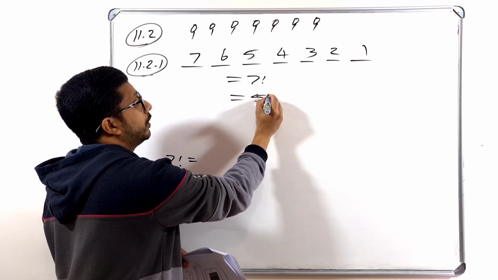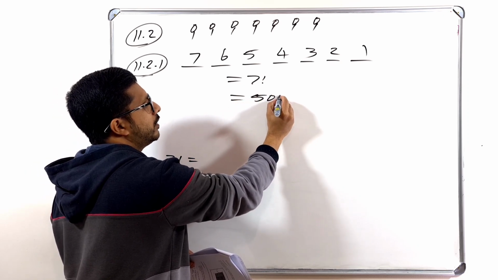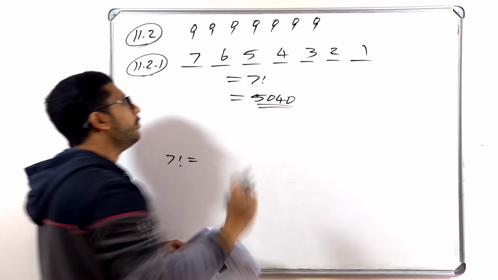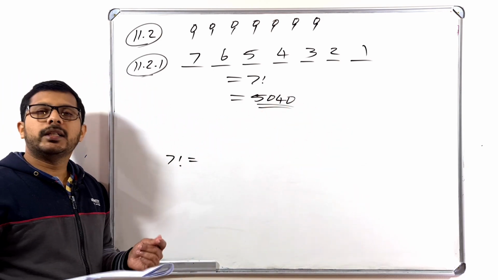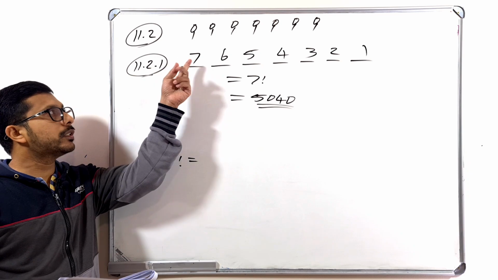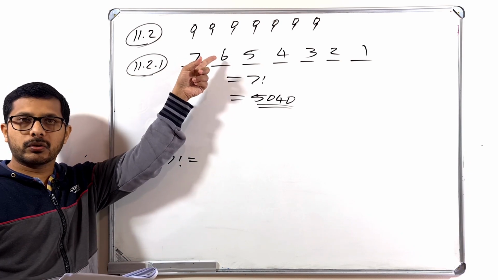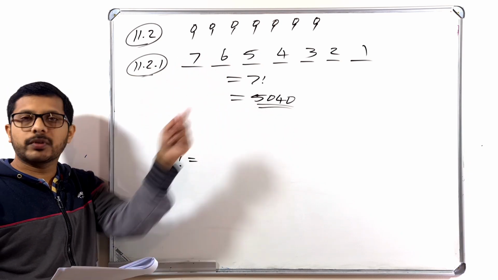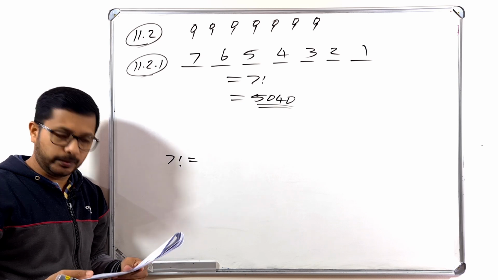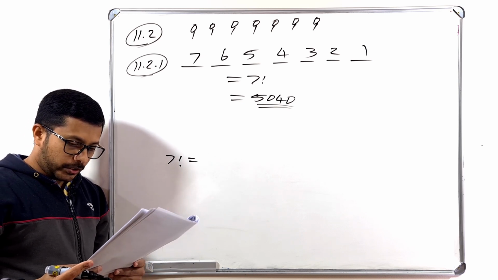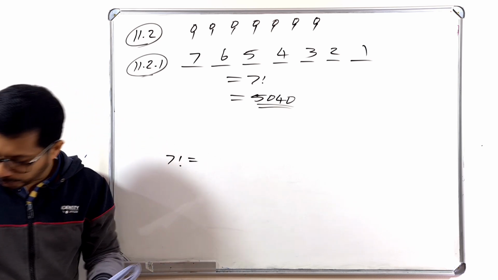5000. You can check in your calculator, guys. I think it's 5040. Yeah, so it means that when you write your exam, it doesn't matter if you write it like this or you just write 7 factorial, that is 5040. You can write it like that. Okay, that is the first question. Now 11.2.2.